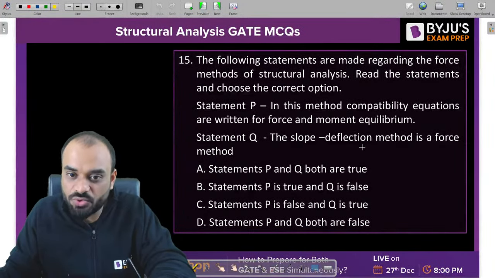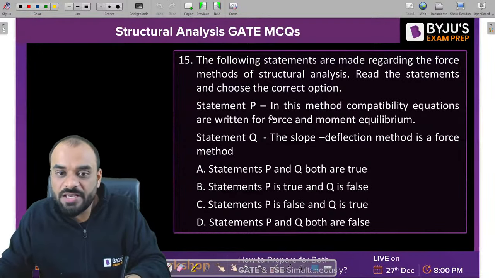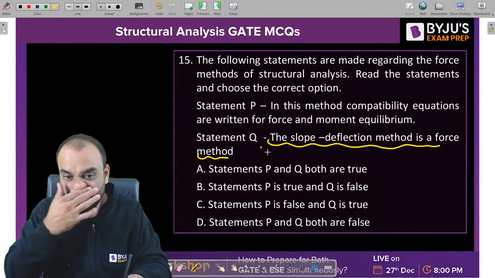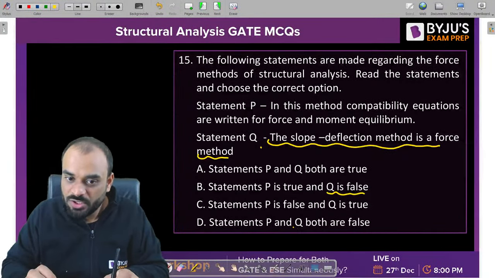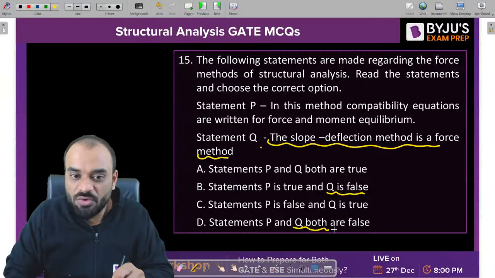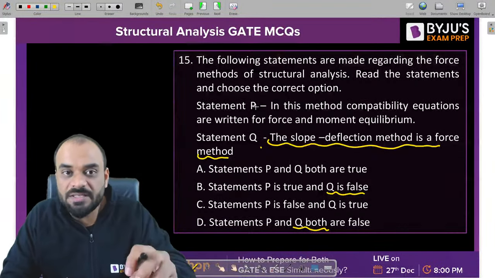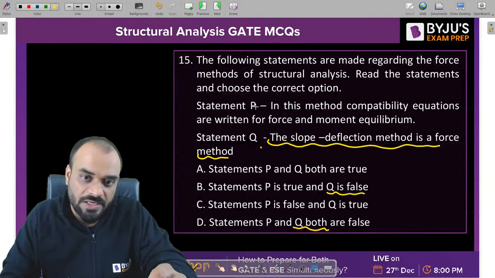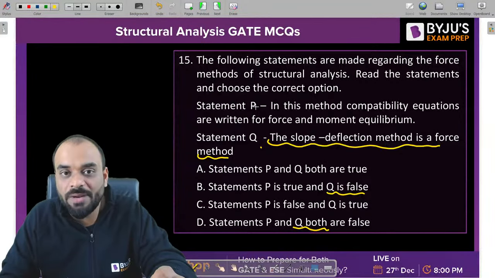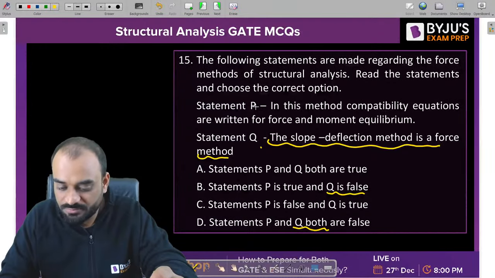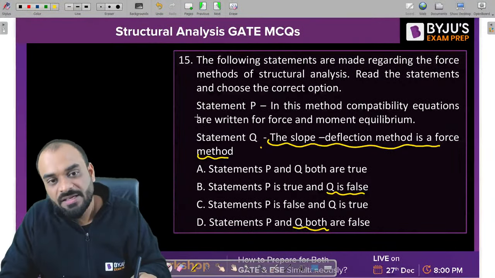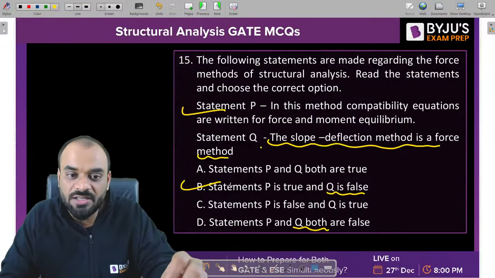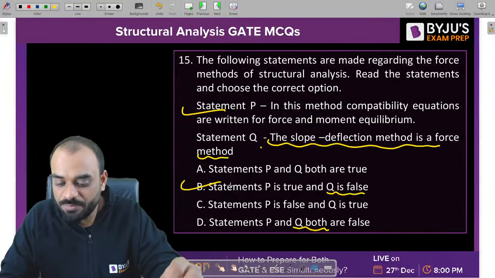B. Statement P is true but Q is false. We know that, guys, slope deflection method is not a force method, it is a displacement method. Hence Q is wrong, right? Now tell me, what about statement P? In this method, compatible equations are written, yes, definitely, for the force and moment equilibrium. So that's why B is the correct answer for the problem.